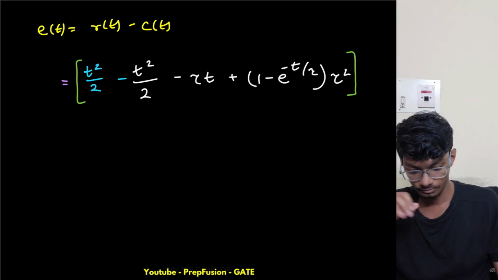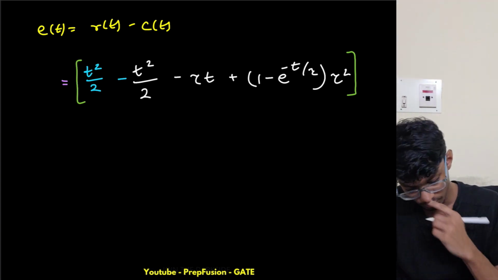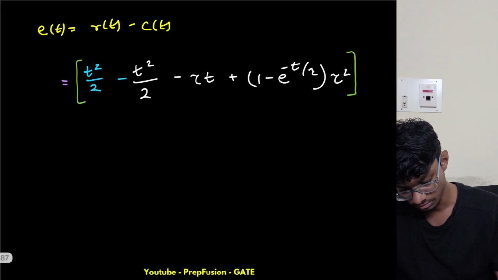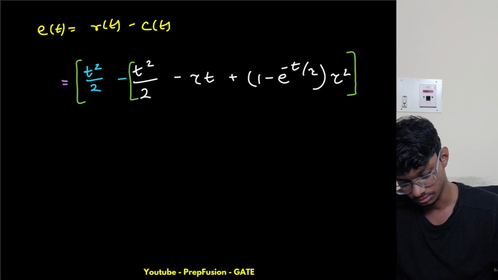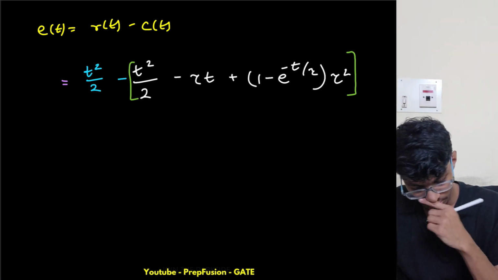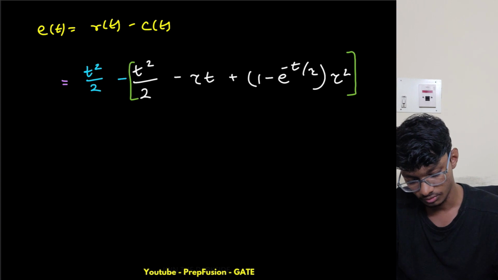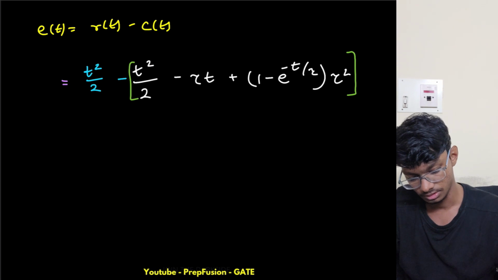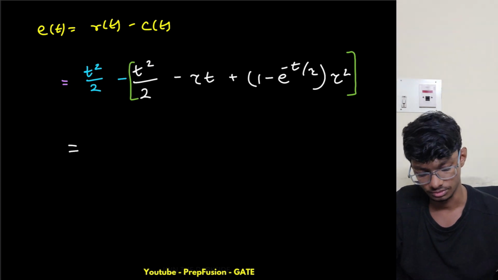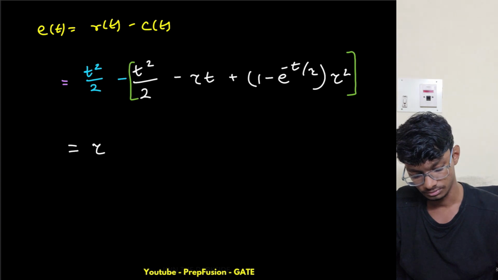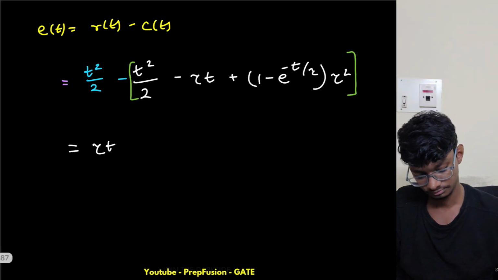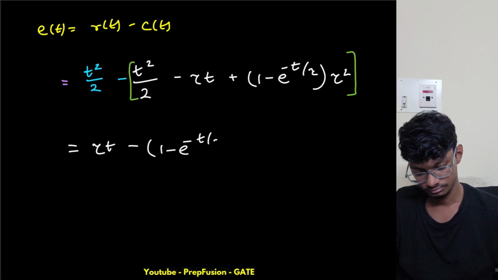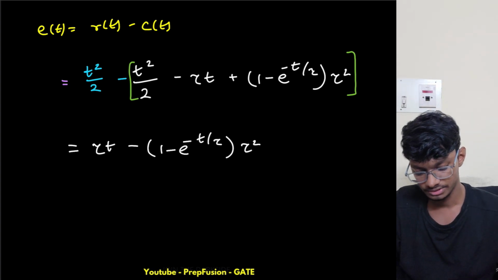So if I subtract these two, what happens? I have to put this in brackets. Now the t square will get cancelled, but all this will still remain, and there are non-decaying terms also, so we will get tau into t minus tau square. This is my error signal.